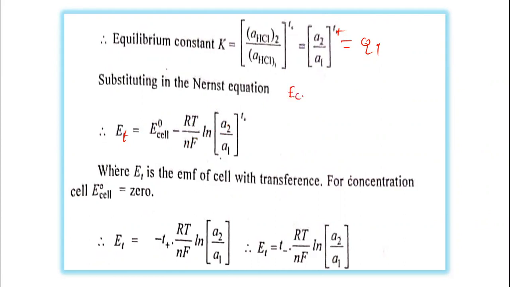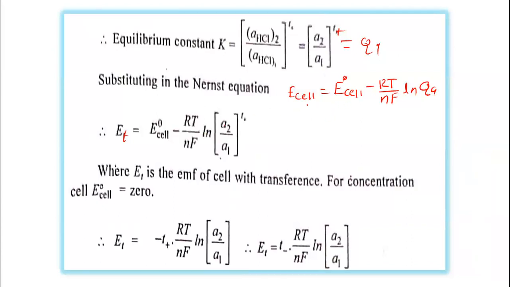The EMF of the cell is equal to the standard EMF of the cell minus RT upon nF ln Q, where Q is the reaction quotient.